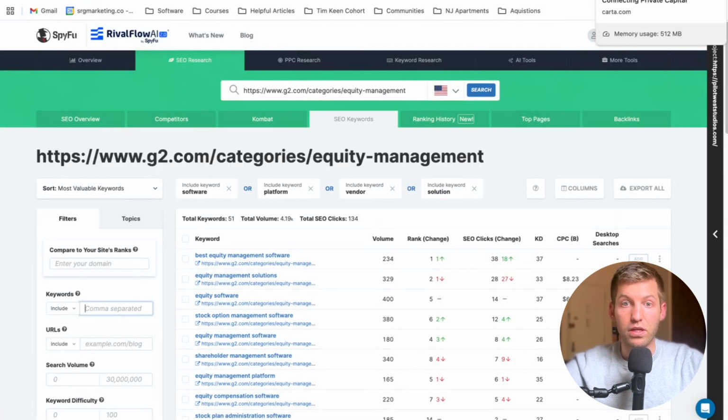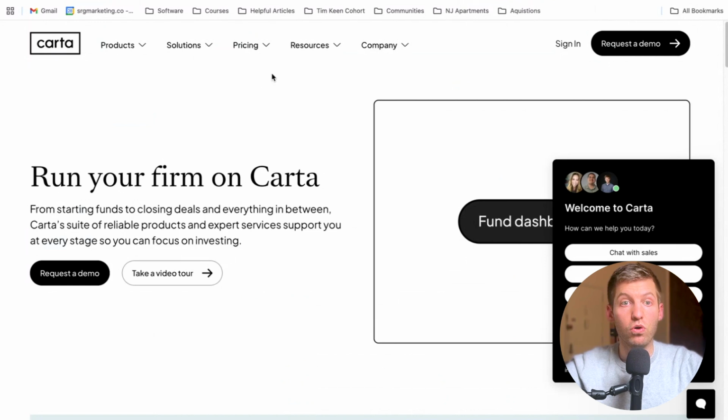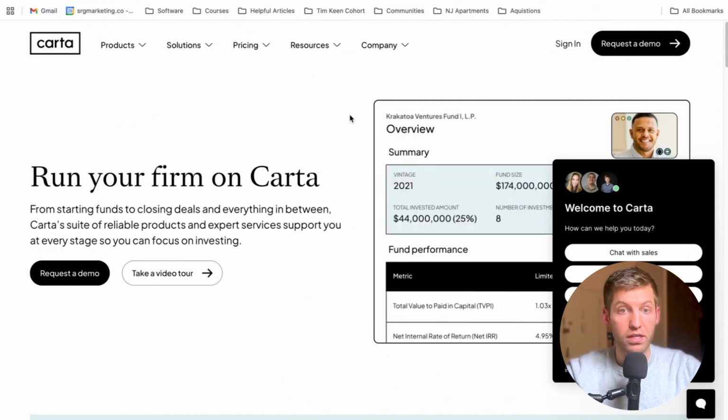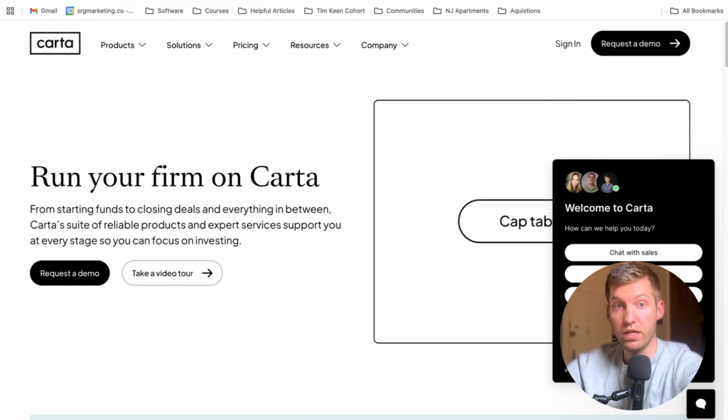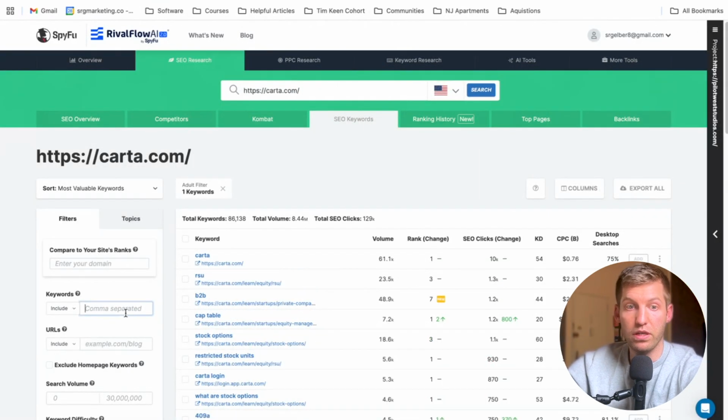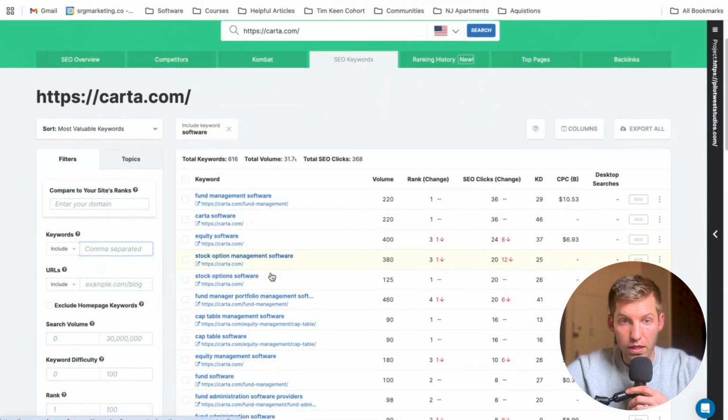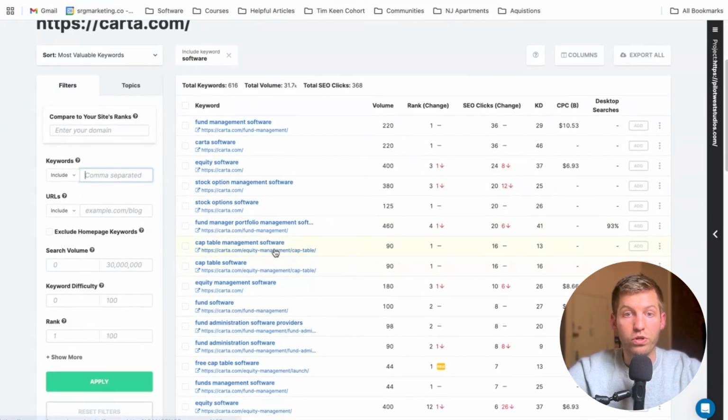The other thing I would do as a second search is to pull a competitor of the company and see what they're ranking for. So the big competitor in the space is Carta. And so what I would do is the same exact process. I'd copy this in to SpyFu. I'd filter by high intent search terms. And you can see I found a ton more keywords that we could potentially add to our keyword list. So this is how I would approach it. You can literally do this in under 10 minutes, and it's going to give you all the answers to where you should be bidding.